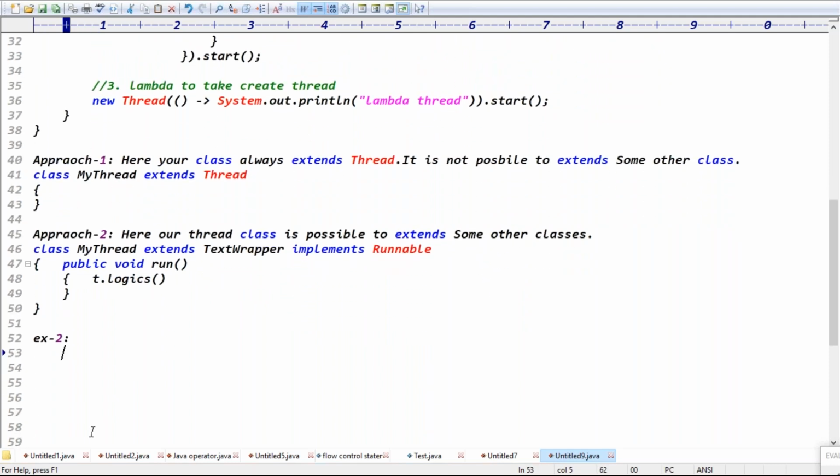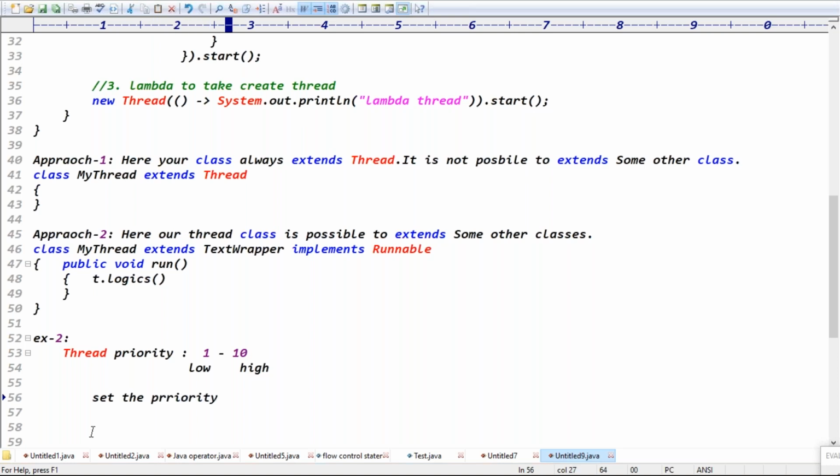Guys, if you go for the second example, thread priorities, you can check. Every thread has its own priority, right? The priority range, how much is it? Thread priority is 1 to 10, guys. 1 is the lowest priority, and 10 is the highest priority.